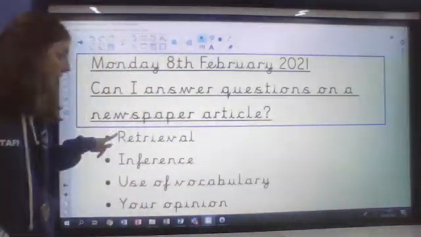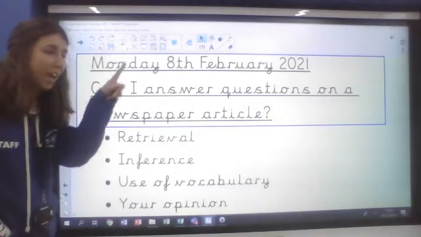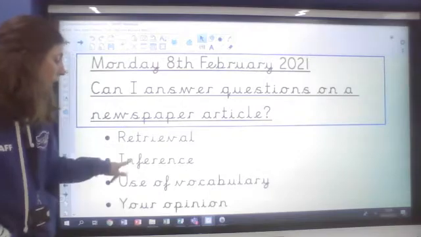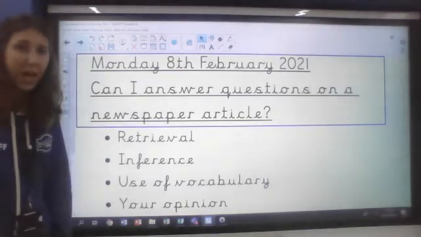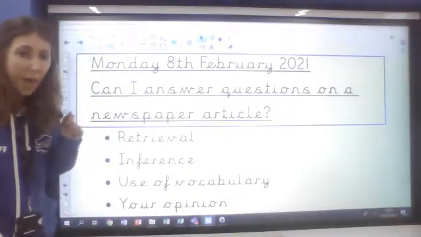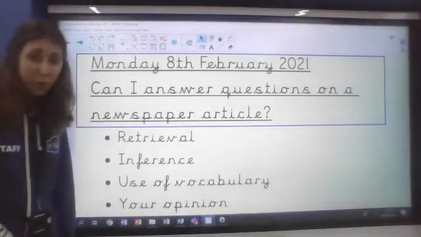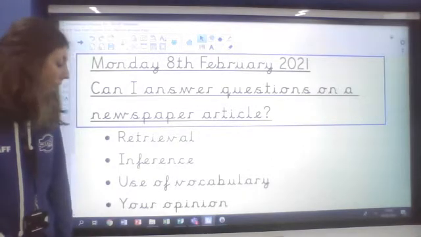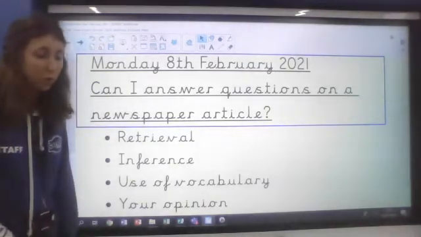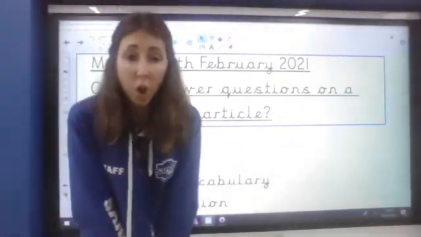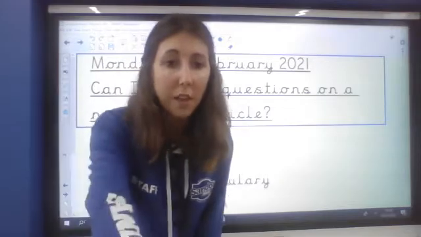So our questions today are going to be some retrieval questions. We're going to skim and scan through the text to find our answers and pick them out. We are going to need to do a little bit of inference today. We are going to need to spot some clues in the text that will help us to think about the answer. We have got to think today a little bit about the vocabulary, so the words that have been written in that newspaper article. And we have got a question today where we need to give our opinion about something. So obviously that kind of question will not have the answer in the text because that is our opinion. That is personal to us and what we think.